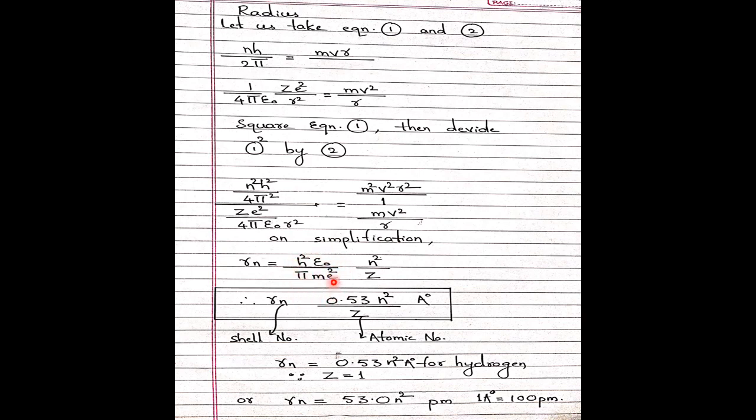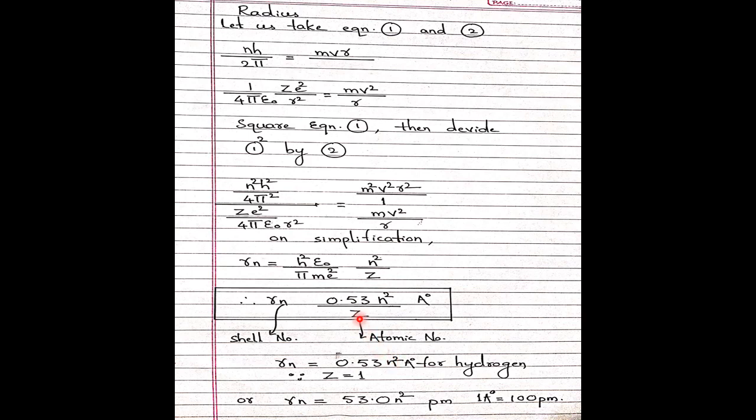After simplification, you will get Rn equals 0.53 n square upon Z. In the book it is given as 0.529. I have rounded it up to 0.53 in angstrom units. This is the equation for the radius. For hydrogen, Rn equals 0.53 n square by Z, with Z equal to 1. So this is for hydrogen.